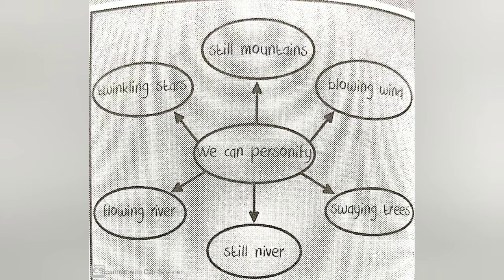Imagine that we had been to Manali for camping. We were surrounded by trees, mountains, rivers and fresh air. What things can we personify and what human qualities can we give them? We can personify the blowing winds, the swaying trees, the moving clouds, the twinkling stars, a flowing river, still mountains and smiling flowers.